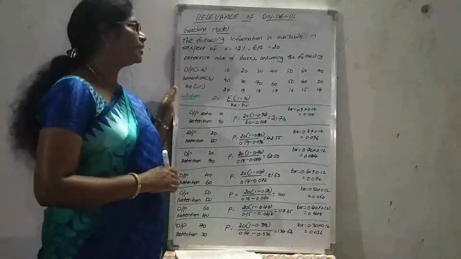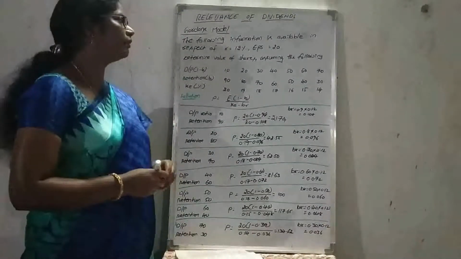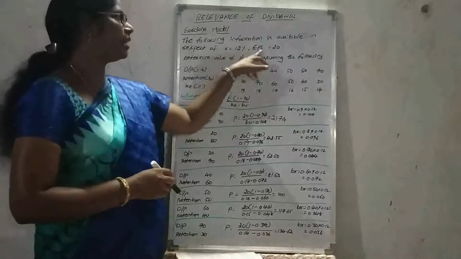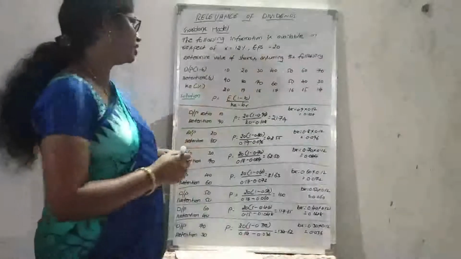The following information is available: required rate of return 12%, earning per share 20 rupees per share.